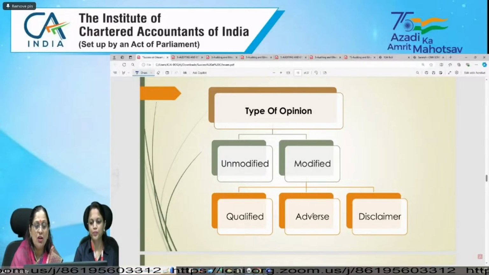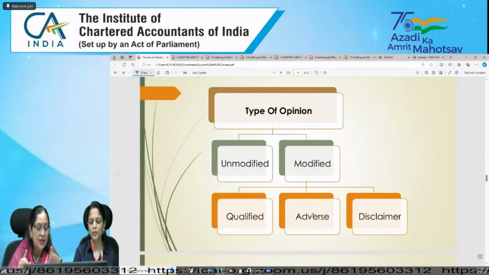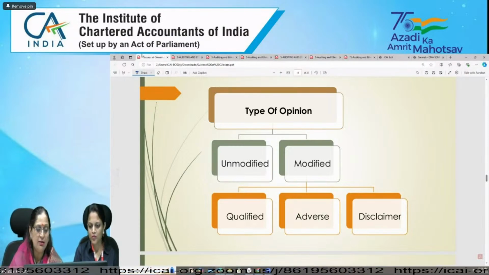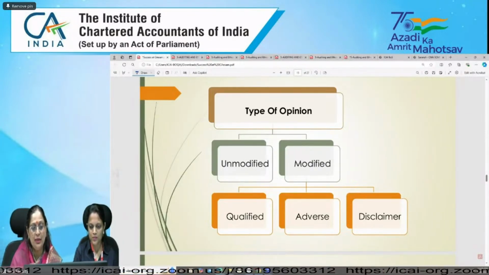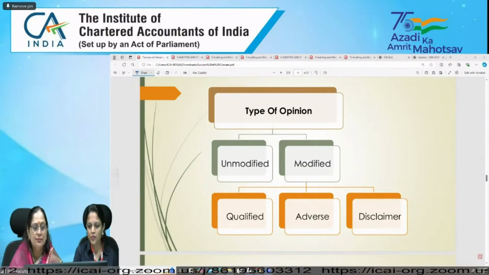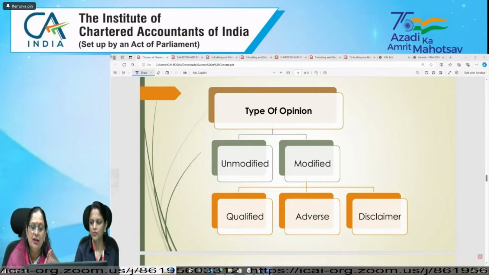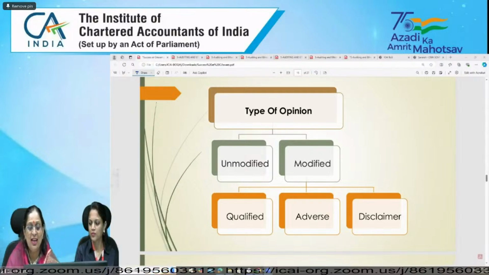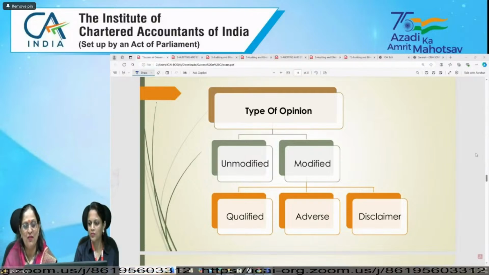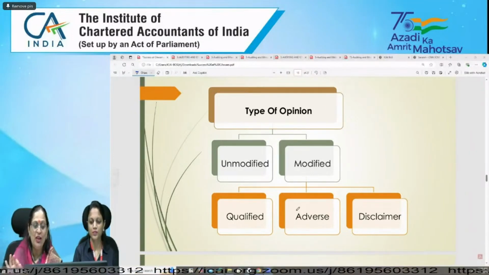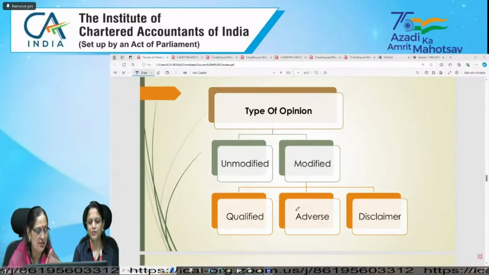Now when we talk about modified opinion, which standard is applicable? Students, can you write in the chat which standard will be applicable for this modified opinion? You can unmute yourself. Now you can unmute and you can tell. Yes, Saurabh, you are very right. Naman, right? Yes. Elendula Chandu, yes, you are right. You all have rightly concluded that this is SA 705.